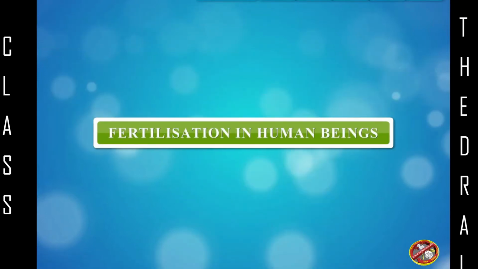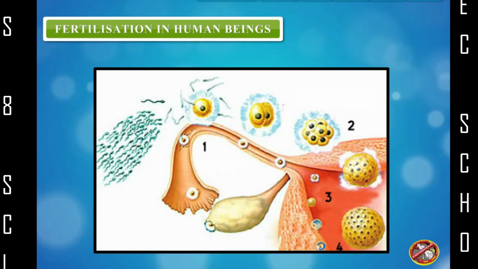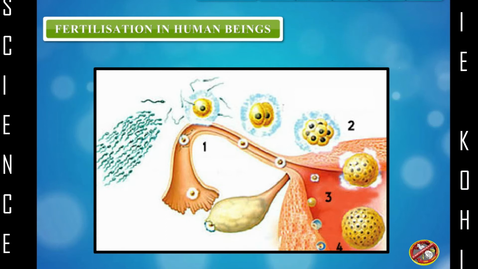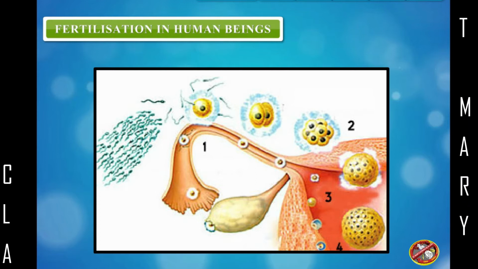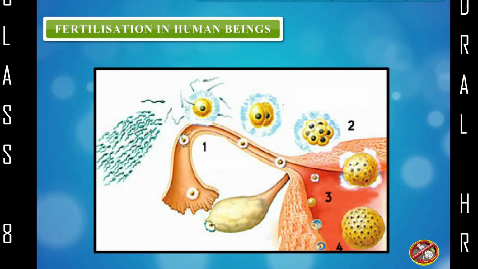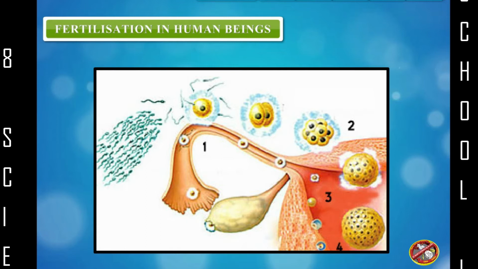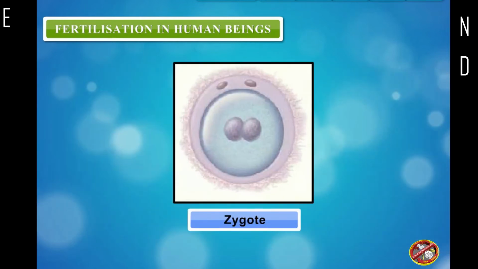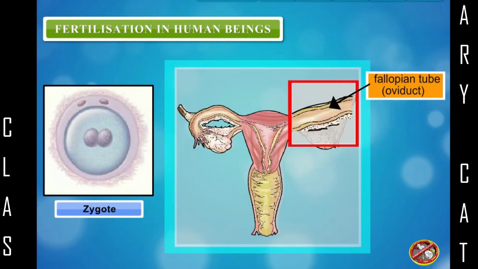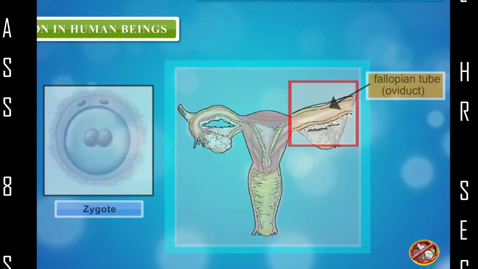Fertilization in human beings. The sperms are introduced into the vagina of a female through the penis during mating. The sperms reach the fallopian tubes through the uterus. One of the sperm fuses with the ovum in the fallopian tube. Thus, the fertilization of the ovum and the sperm to form zygote takes place in the fallopian tube.